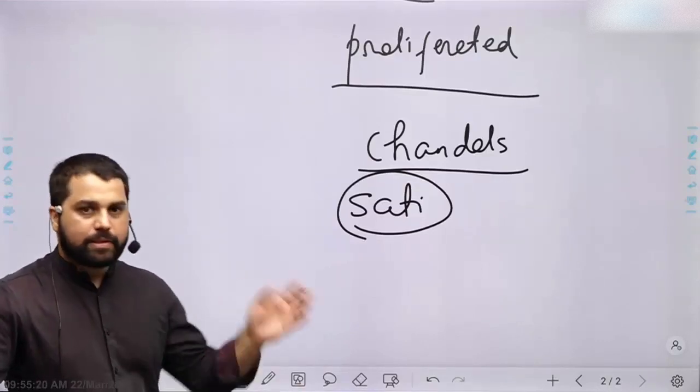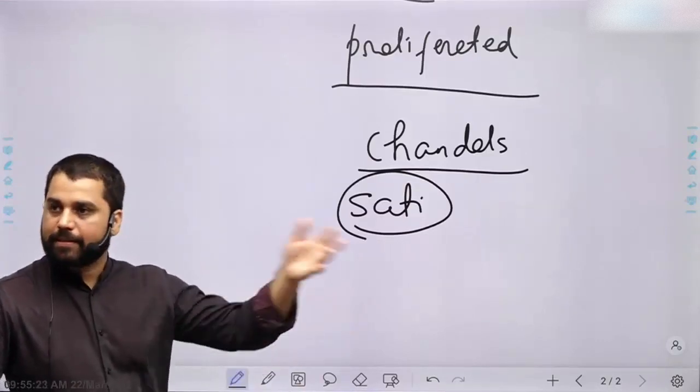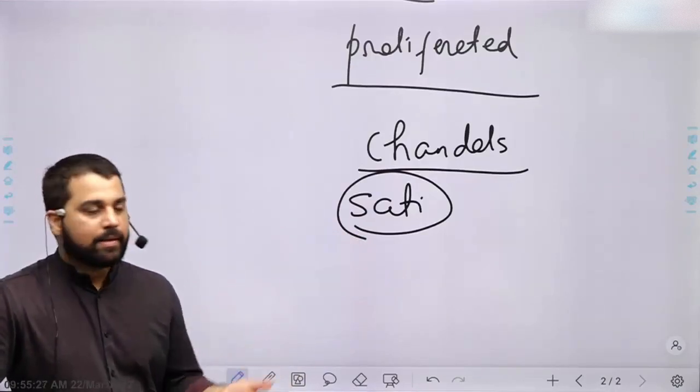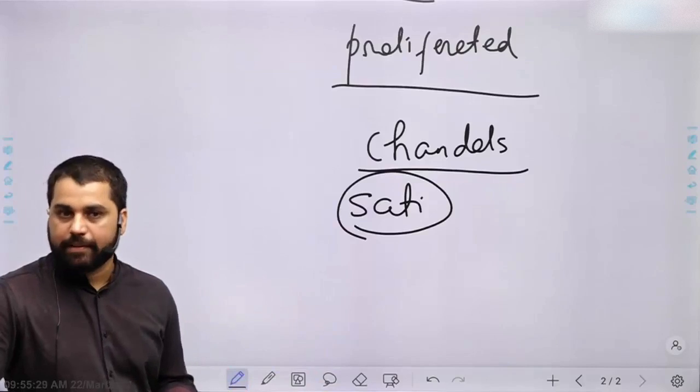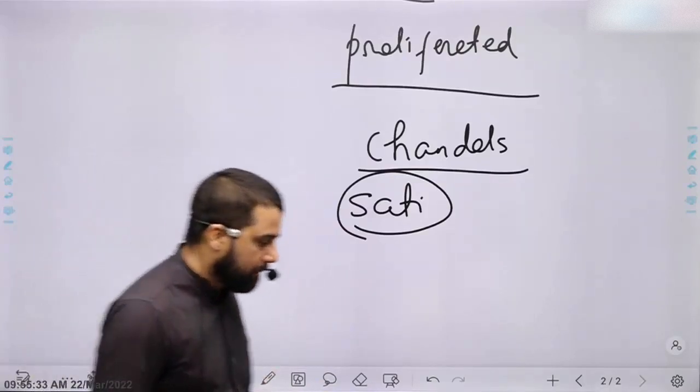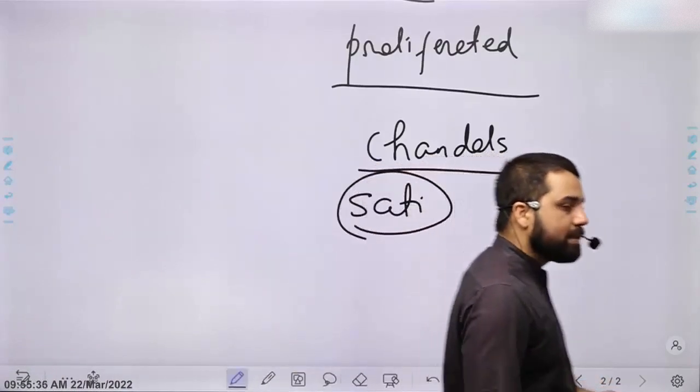So sati, of course, became a much more prevalent practice in later times of ancient as well as medieval India. It continued even when Britishers arrived in India. We'll discuss this in modern history classes and society again in detail. But at the same time, there is a conflict.